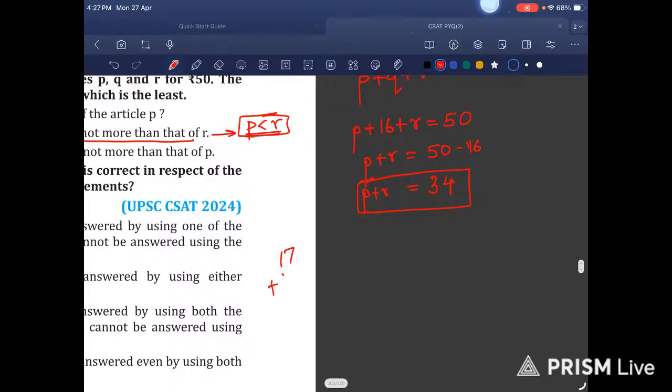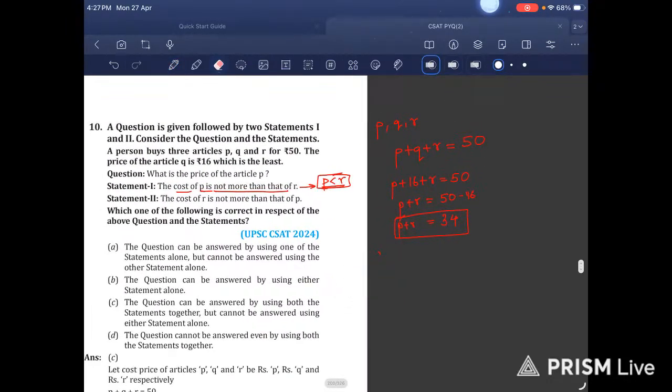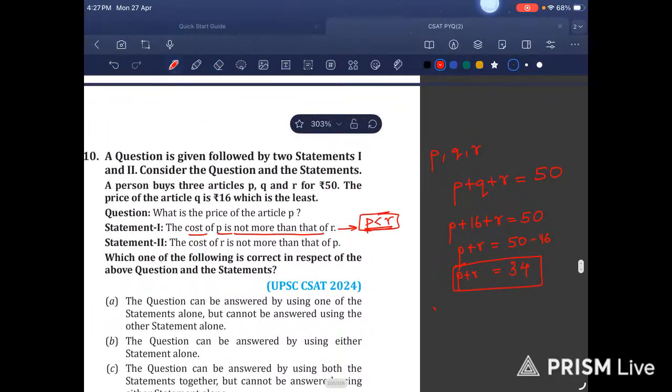It can be 17 plus 17, or it can be 18 plus 16. So I don't think we can make use of this statement and get to our conclusion.